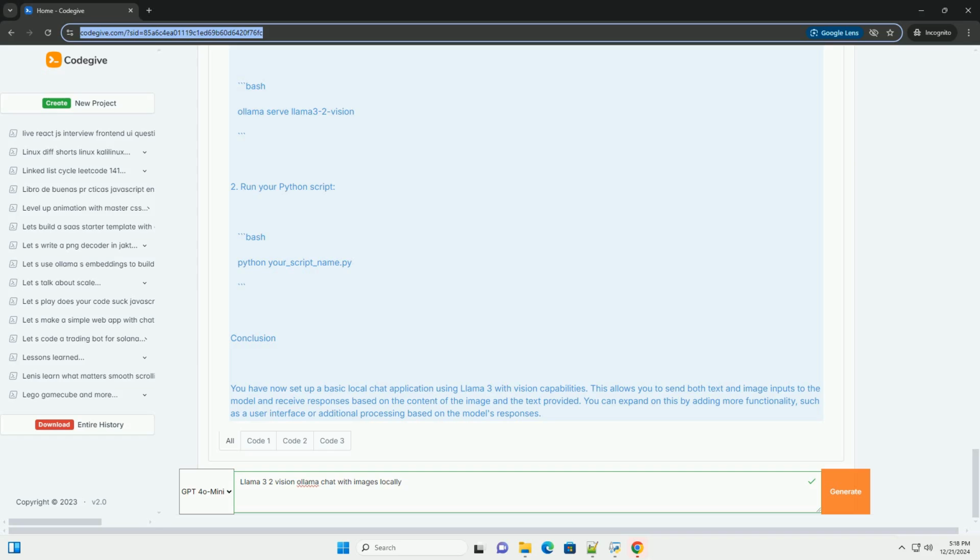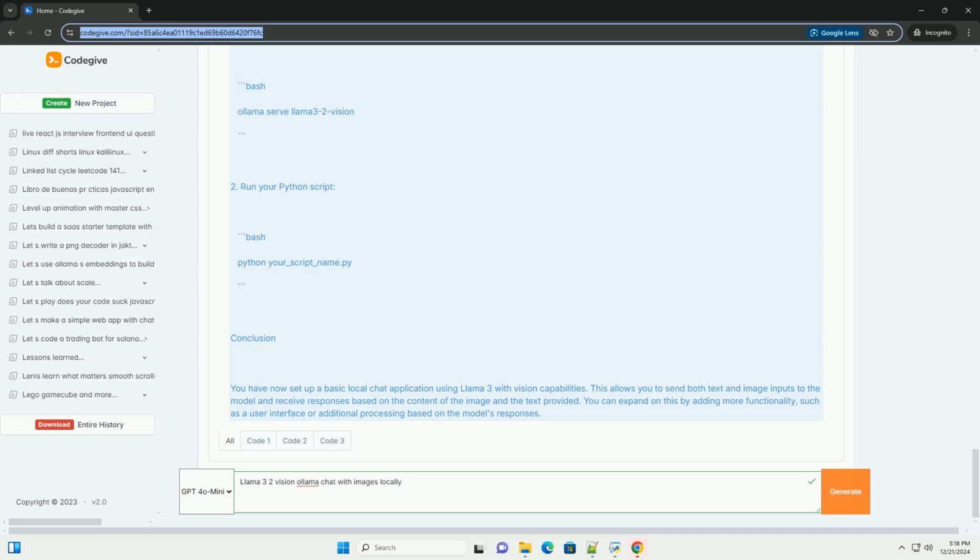Below is a sample Python code that demonstrates how to use the Llama 3 model with image inputs. Python: import requests, from PIL import Image, import io. Define the endpoint for the Ollama model. OLLAMA_API_URL equals http://localhost:11434/chat. def chat_with_llama3, prompt, image_path equals None.